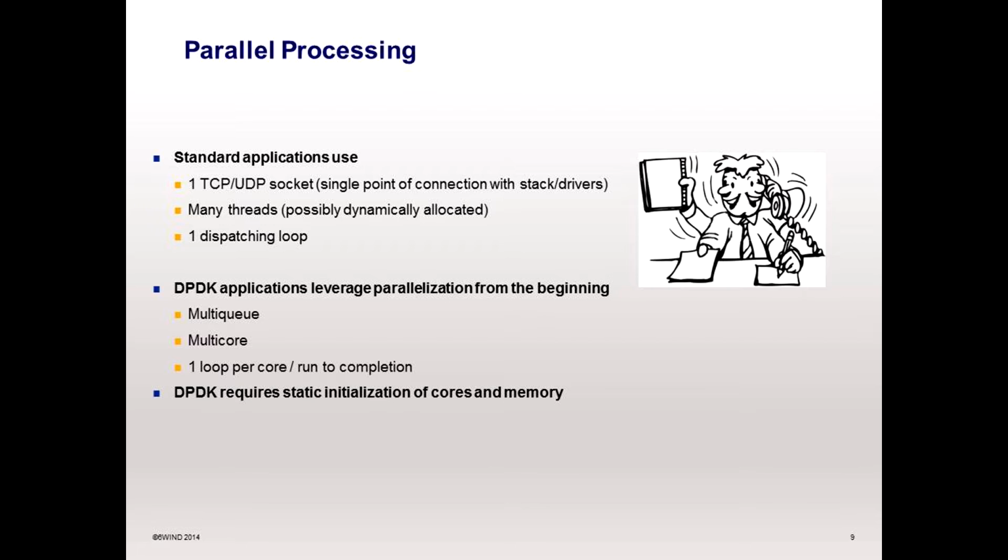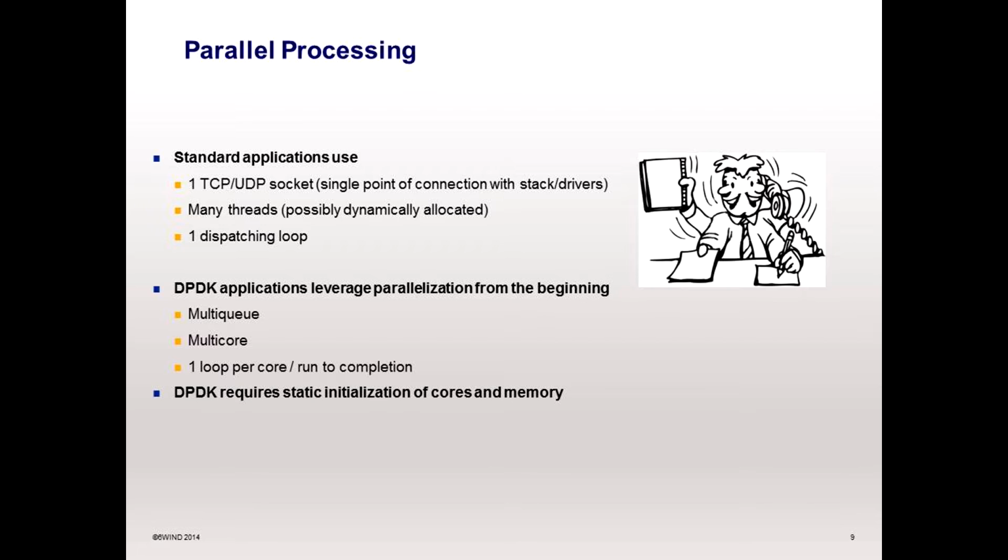With DPDK, you allocate some static threads, and you ask your hardware, with RSS dispatching or flow director or other hardware filtering, 5-tuple or other things, and your packet goes directly into a queue, which is then processed by your DPDK core.